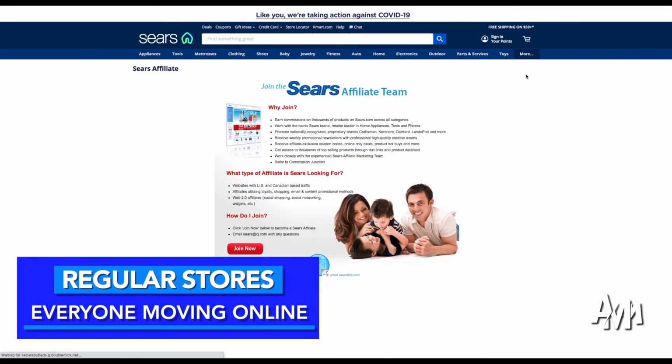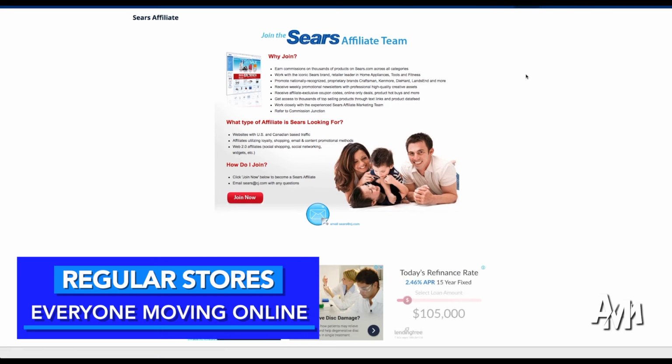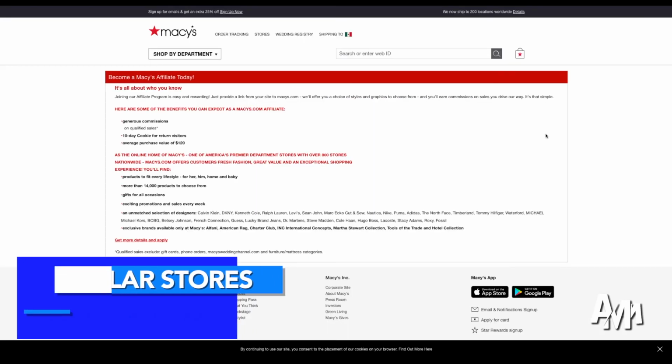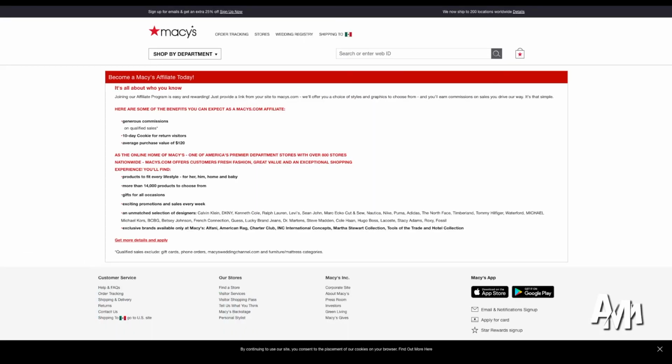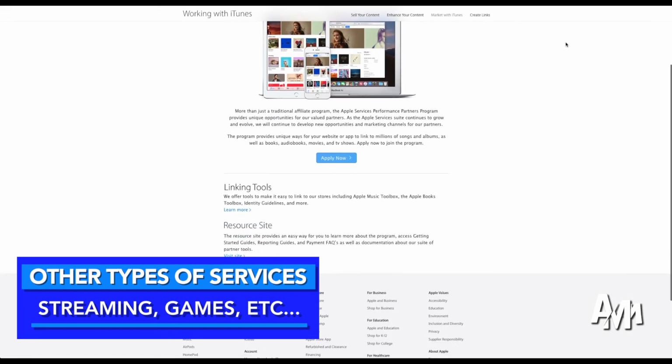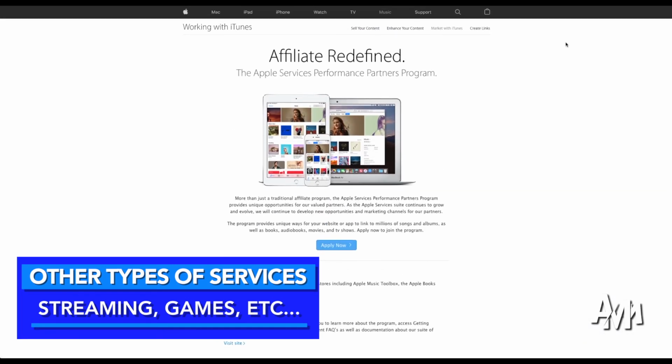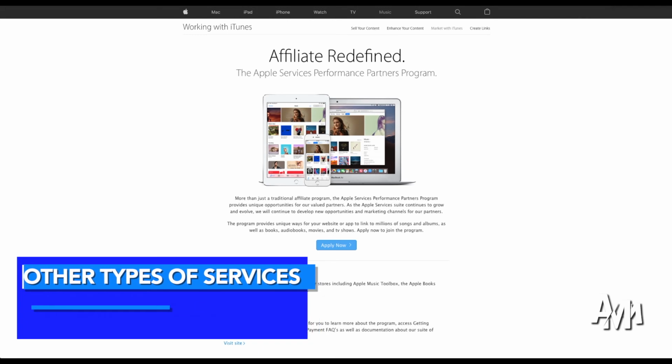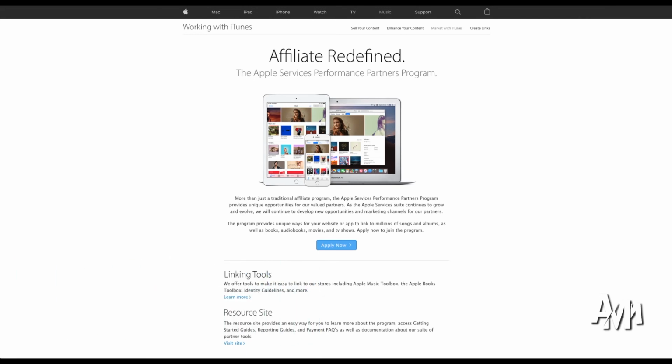Now, also make sure that you look for all of your options through regular stores. Sears and Macy's both have affiliate marketplaces, so you could be selling their stuff as well, right? Home Depot, Best Buy, all of them. Also, other types of services like streaming services and games also have this type of affiliate program that will allow you to sell their products and make an earning on the commissions. Make sure to check all of them out.